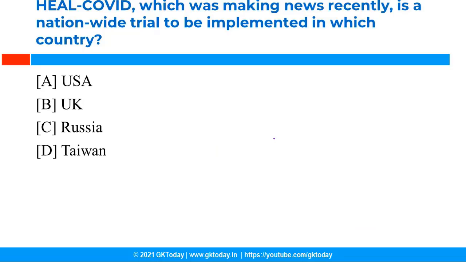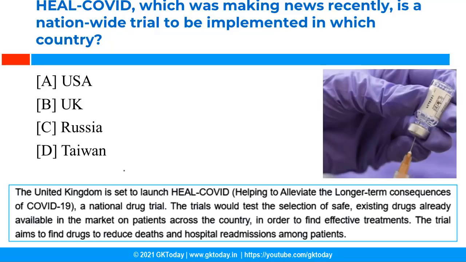Heal COVID, which was in news recently, is a nationwide trial to be implemented in which country? So this is related to UK. UK is United Kingdom. So what is Heal COVID? It is helping to alleviate the longer term consequences of COVID-19. So as the name suggests, it is an initiative to alleviate the long term consequences of COVID-19. So this is a national drug trial to be conducted by UK for the selection of safe and existing drugs which are already available in the market in order to find the effective treatment.